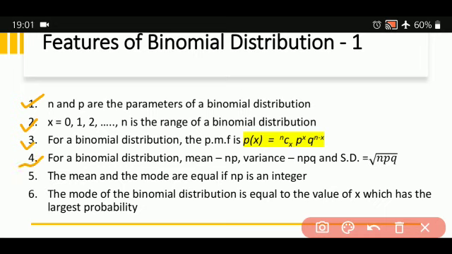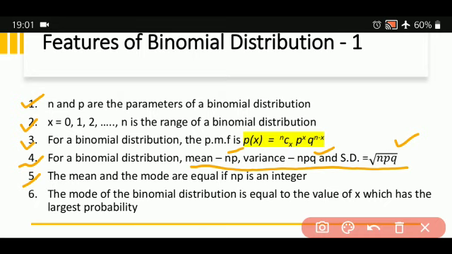Fourth, for a binomial distribution, mean is equal to np, variance is equal to npq, and standard deviation is equal to root of npq. These are the notations you should remember. Then fifth point, the mean and the mode are equal if np is an integer.